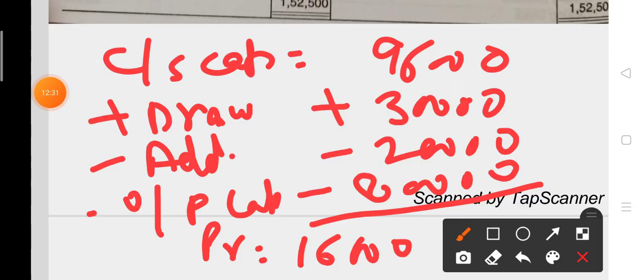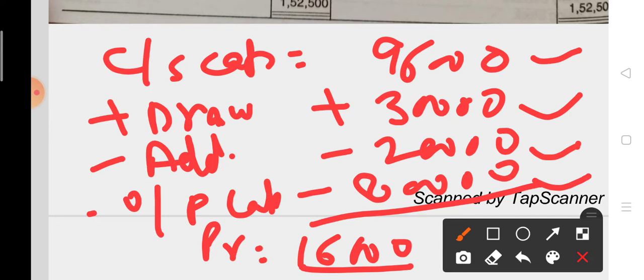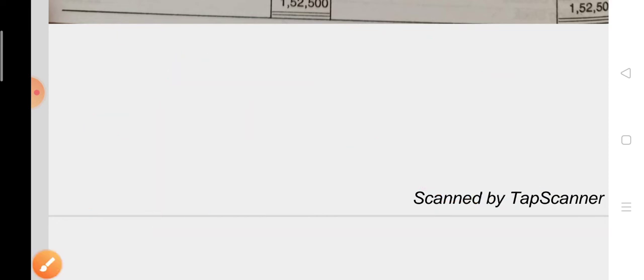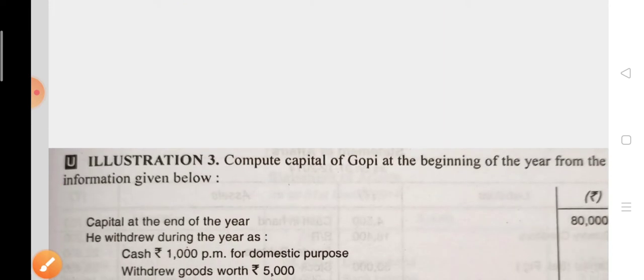See, closing capital 96,000 we have already found out by making the statement of affairs. Drawing you have to add, 2,500 into 12, additional capital you have to subtract, and opening capital, both are given, you have to subtract, and the answer is in positive form, so it is a profit. You can note down the solution. In this way you have to do.